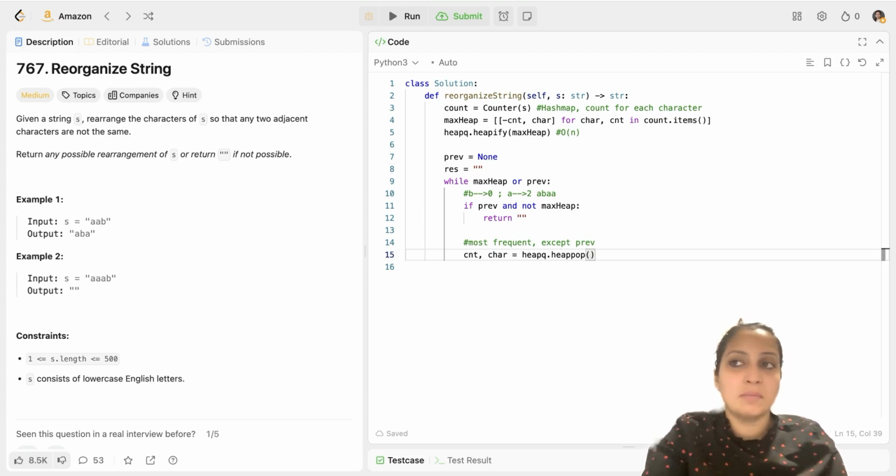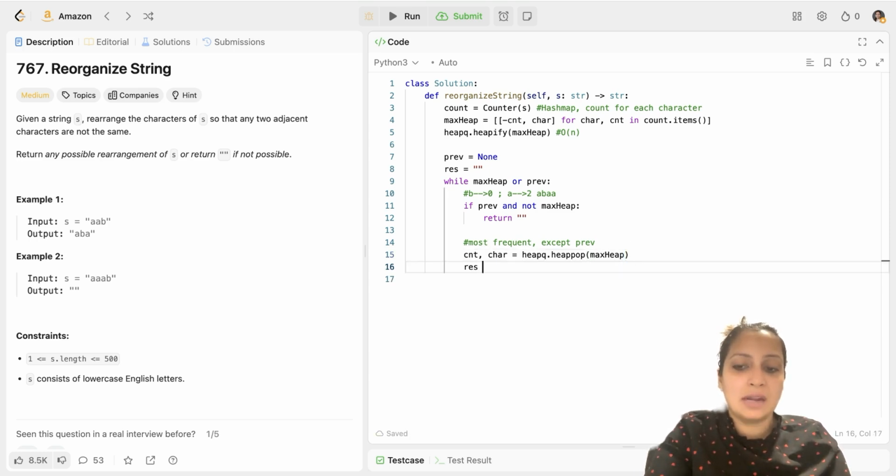And since it's a min heap, I will do max heap here, the name, but the count is negative, right? So you got what I mean. After that, you will add this character to your result because you have popped it up. And you will also increase your count because your counts are negative. That's why you are increasing.